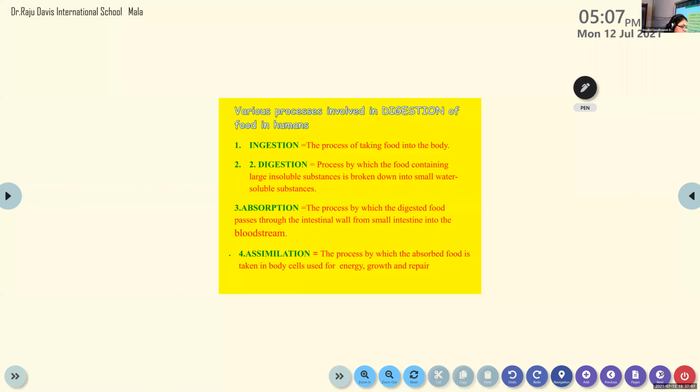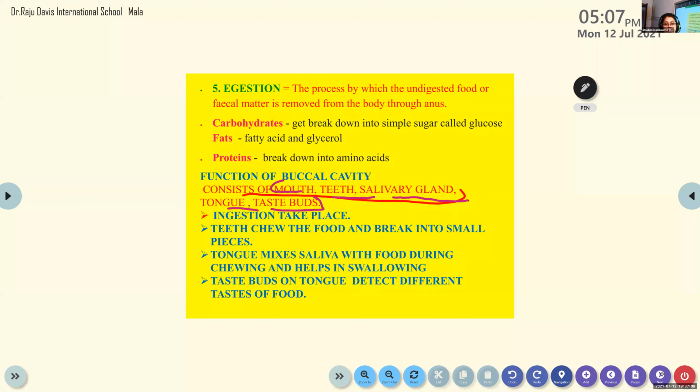The mouth takes the food. That means ingestion is done by the mouth. So food is taken through the mouth. Then what does the next part do? Once ingestion has taken place, what do the teeth do? Teeth chew the food and break it into small pieces. That is the function of the teeth.